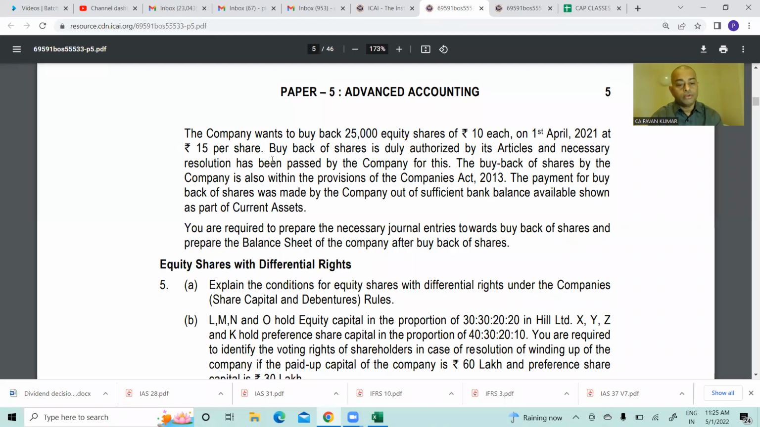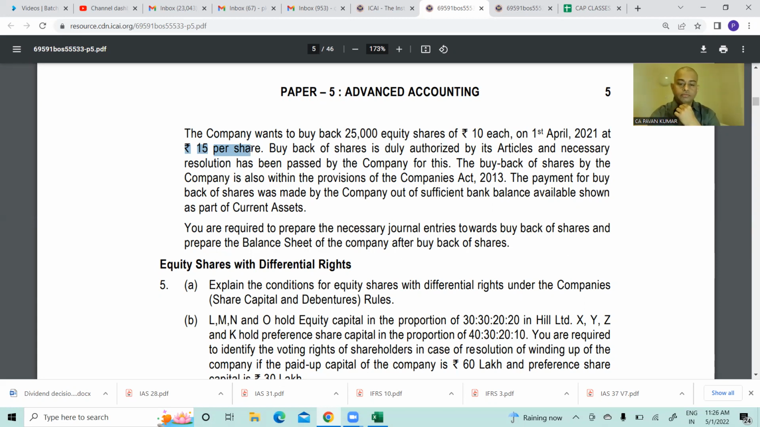Buyback. So 10 rupees share, they want to buy back at 15 rupees. So basically 5 rupees is the redemption premium. So what will you do to redemption premium? We should transfer that to securities premium account. So how much will go? 25,000 into 10 rupees will go to share capital account. 25,000 into 5 rupees, 1,25,000, will go to securities premium.